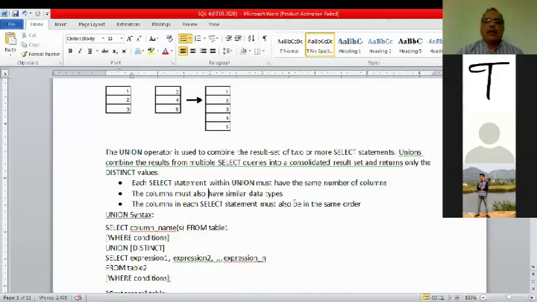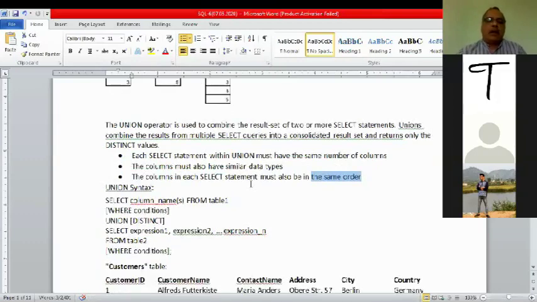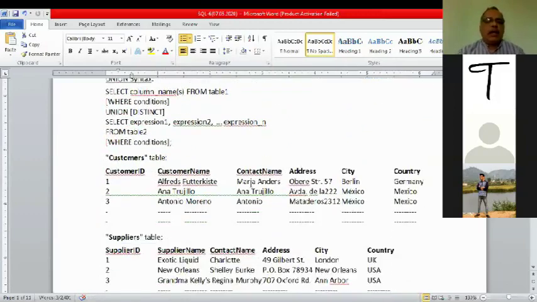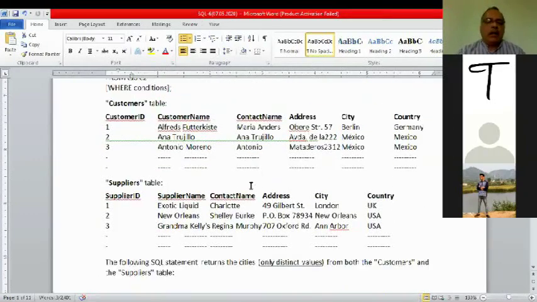And the select order of the fields. When you select the fields, the order of the fields must be same. Say you are selecting from the first table name, class, roll number. In the second table also you will have to select name, class, roll number. The same order must be maintained. So number of columns, data type of the fields, and order of the fields must be same. This will be clear when you look at the command.